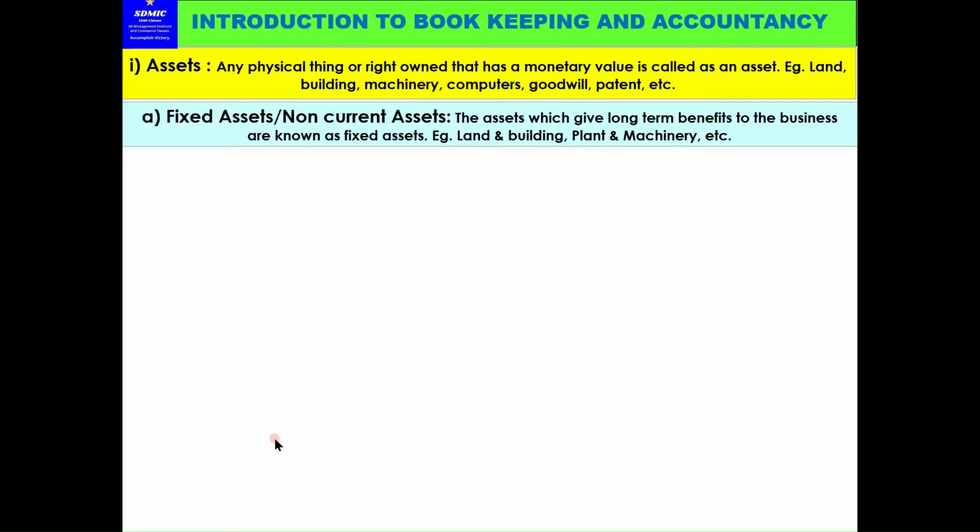Fixed assets, that is non-current assets. Assets are of 2 types, non-current assets and current assets. The non-current assets are called fixed assets. The assets which give long-term benefits to the business are known as fixed assets. Example: land, building, plant and machinery, etc.